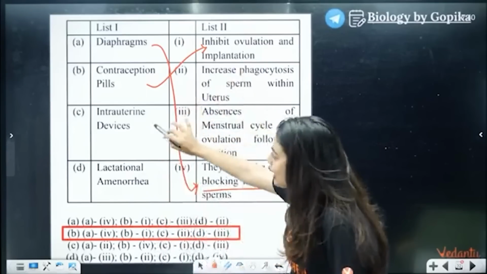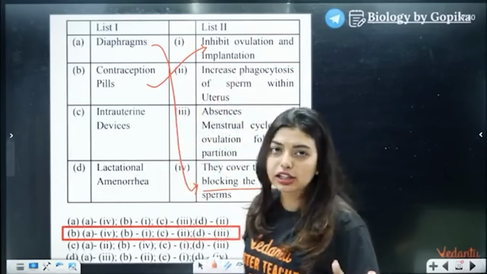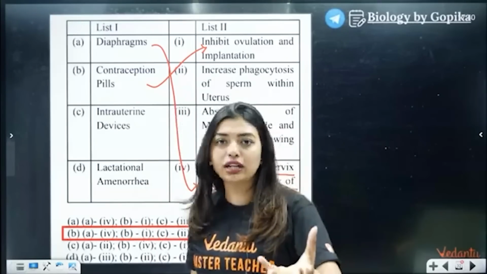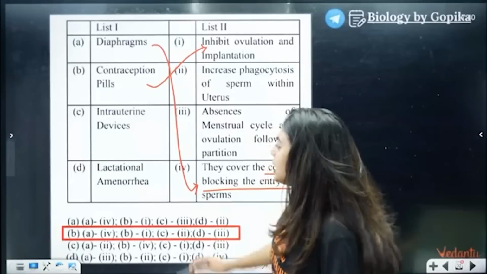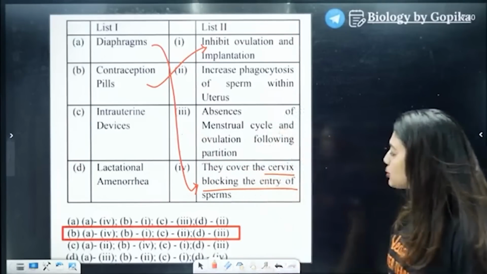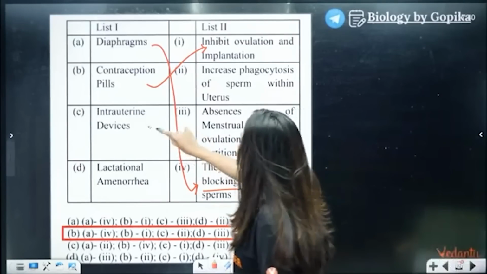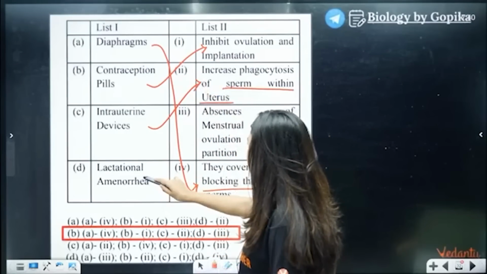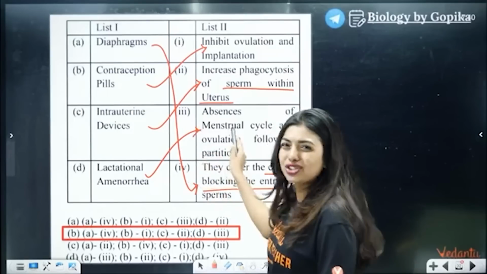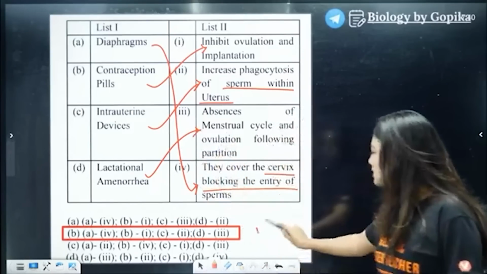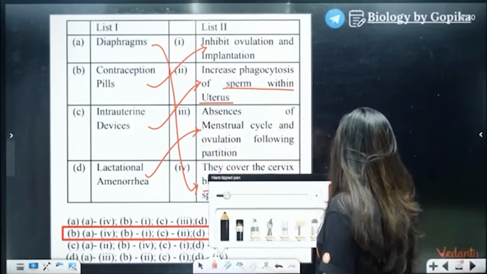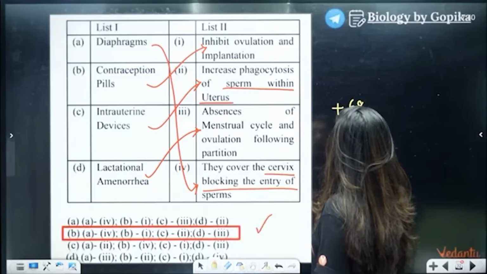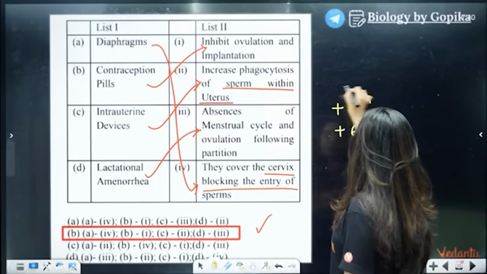Now, intrauterine devices: copper T, Multiload 375, copper 7, Lippes loop, and hormonal progestasert and LNG-20. So what will intrauterine devices do, students? Obviously, ma'am, they increase the phagocytosis of sperm within the uterus. And lactational amenorrhea is the absence of the menstrual cycle. This you could have easily identified, no? So yes, very good. Your marks plus 68 plus 64.